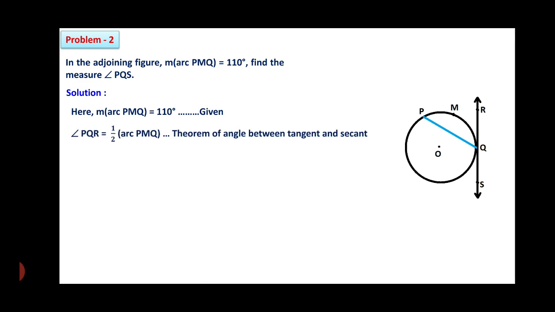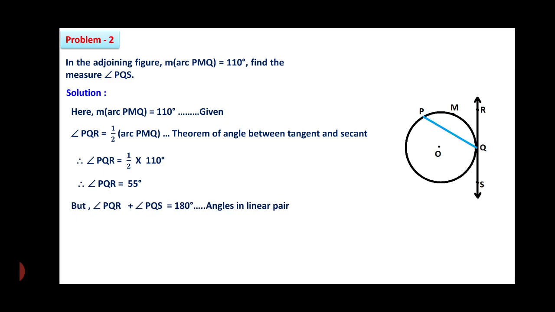Therefore, angle PQR is equal to half arc PMQ, by the theorem of angle between tangent and secant. Therefore, angle PQR is equal to half into the measurement of arc PQ, which is given as 110. Substituting, after simplification, half into 110 is 55. Therefore, the measurement of angle PQR is equal to 55.